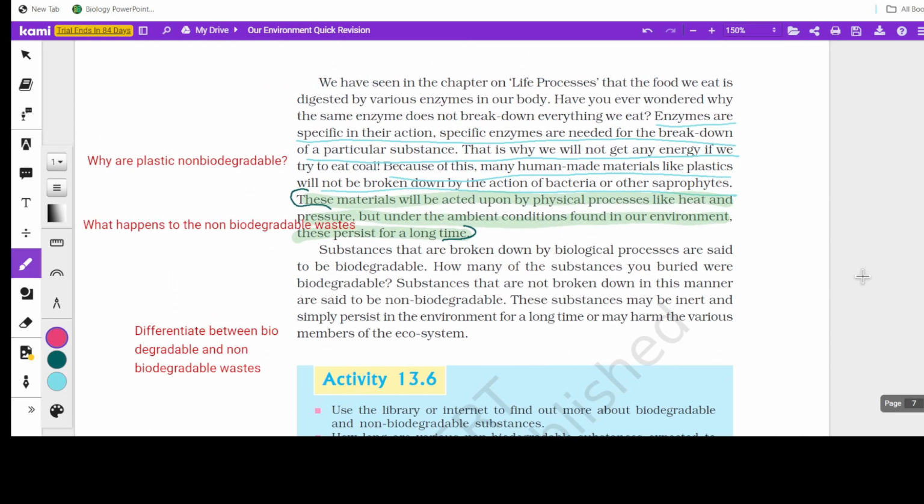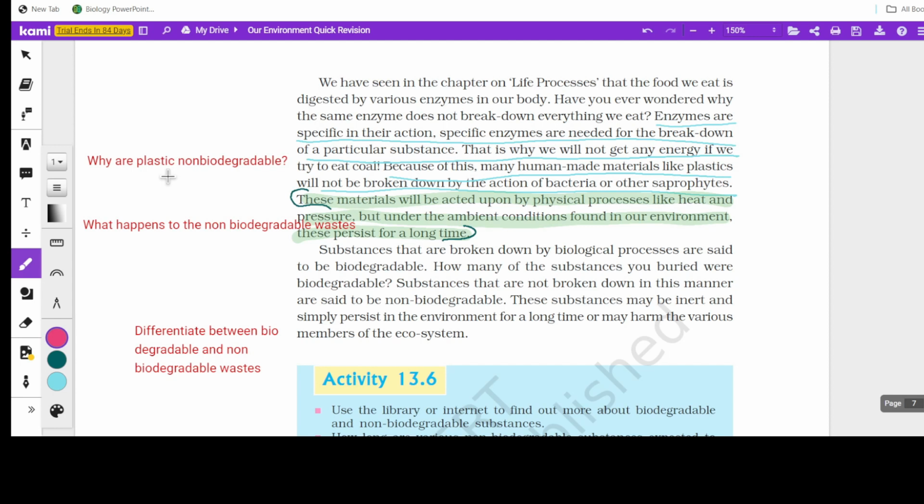Then coming to this part, why is plastic non-biodegradable? Because biodegradable means it is done by the microorganisms, right? Microorganisms decompose it. How do the microorganisms decompose it? They produce certain enzymes which can break these complex materials into simple substances. What happens if they don't have enzymes to break it?